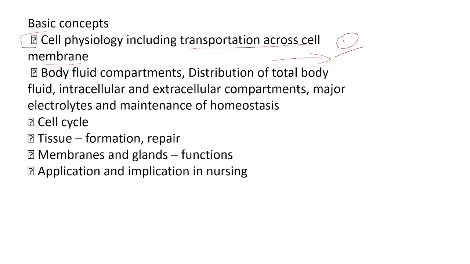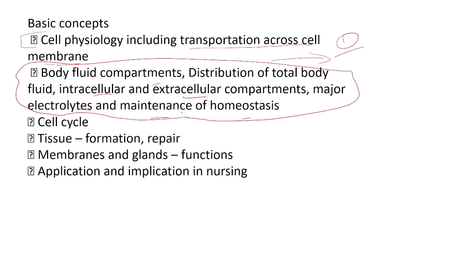And the second one is body fluid compartments: distribution of total body fluid, intracellular and extracellular fluid compartments, major electrolytes and maintenance of homeostasis. Actually, we study this in anatomy and physiology as well as in fundamentals, but they are not asking questions in physiology. Usually, you will get questions from this topic in fundamentals of nursing in second semester.